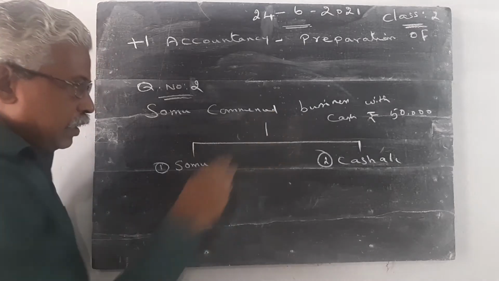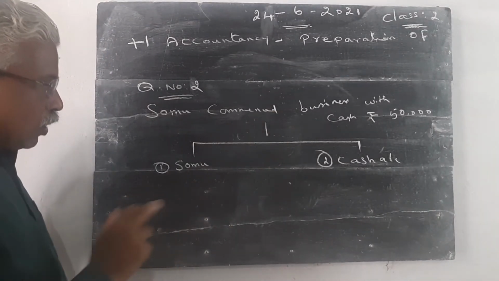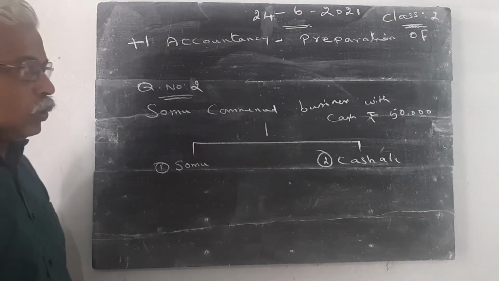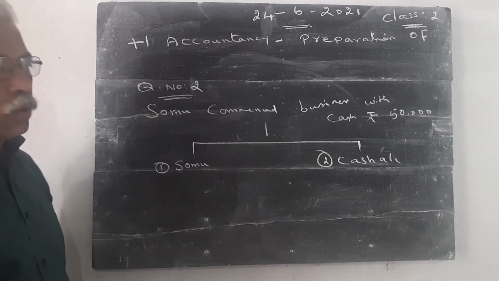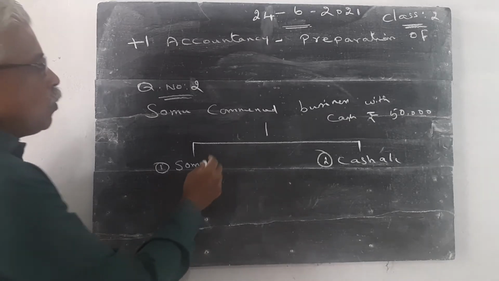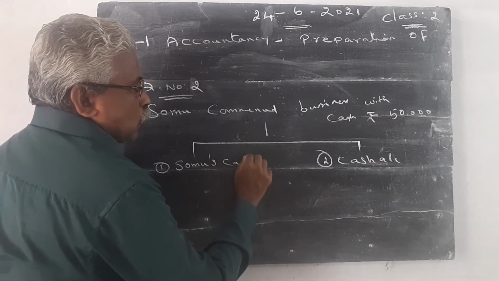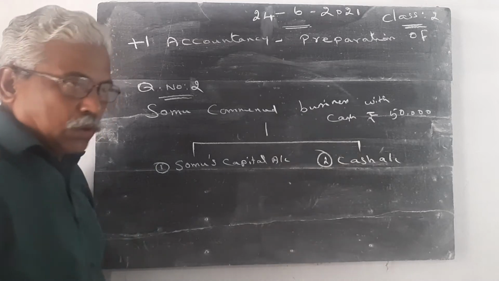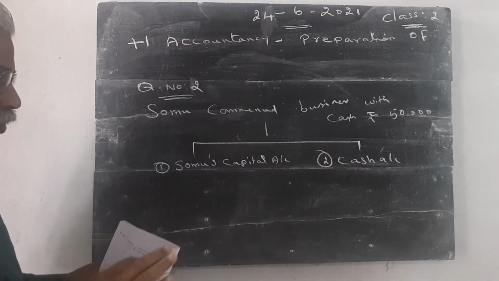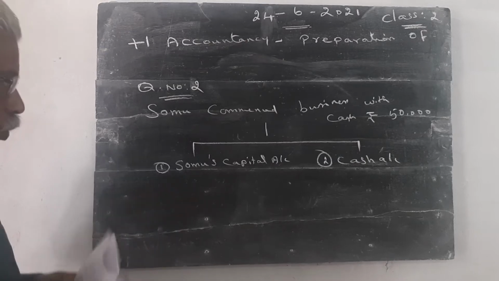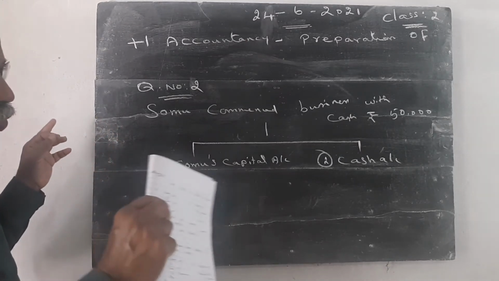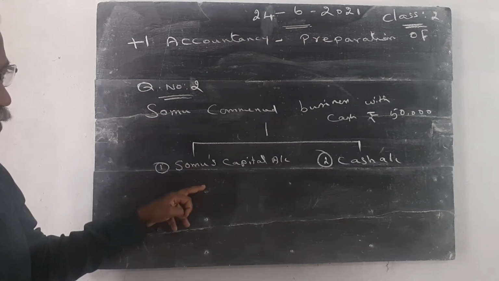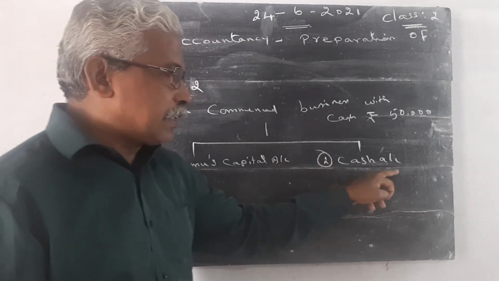This transaction contains two accounts. Number one, Somu's account. Number two, cash account. Somu is the proprietor, so here we write Somu's capital account. Instead of Somu, we will write Somu's capital account and cash account. Then we classify. The first duty is to classify what the two accounts in the transaction are. Somu's capital is the first account, cash account is the second account.